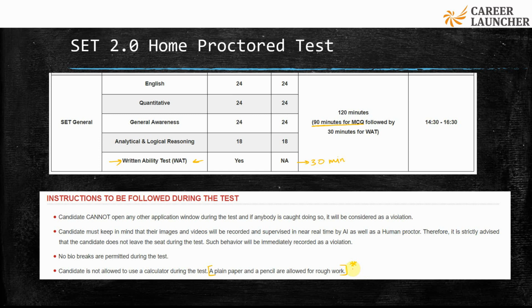So this is one advantage that you get in SET, that you can use sheets for rough work. The 120 minutes has been split as 90 minutes for MCQ and 30 minutes for the written ability test. We'll discuss both of these sections separately later.